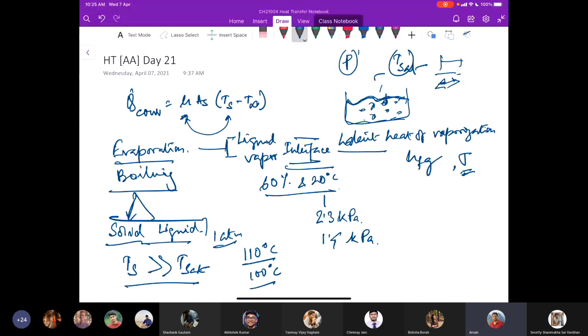So boiling is basically a very complicated phenomenon because a large number of system and process variables are involved, and it is a complex motion convoluted by the presence of several bubbles that are forming and growing.